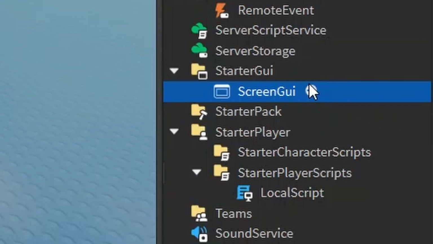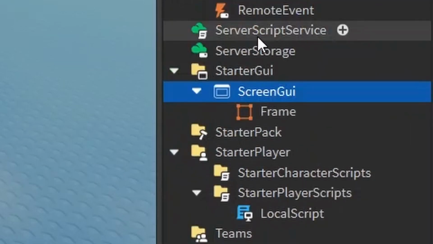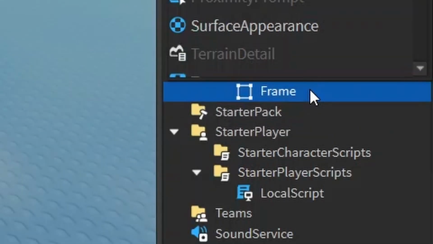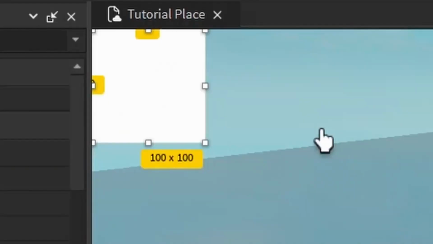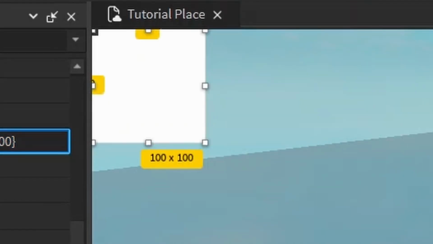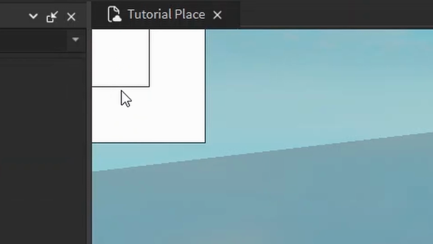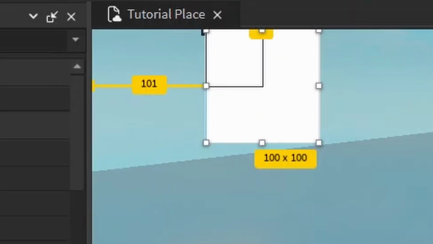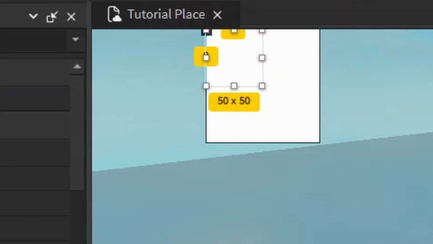The most basic type of GUI element is a frame. Let's go ahead and add a frame, and you can see it at the top left. A frame is typically used as a background or to hold other elements inside of it, and you can put another frame inside of that frame. You can nest them inside of each other. If I make the size small, see, you can put frames inside of each other. And now, if the outer one gets moved, the inner one will move with it, stuff like that. You can nest GUI elements, as long as it eventually leads up to ScreenGui.